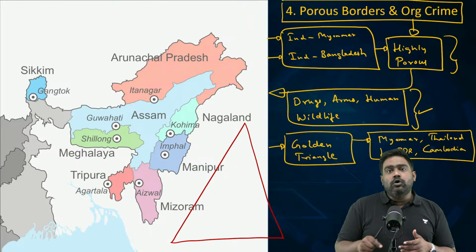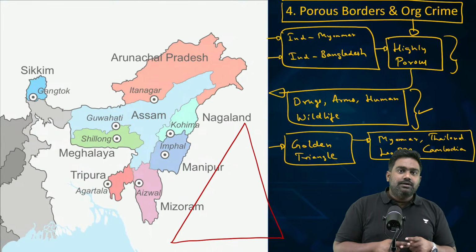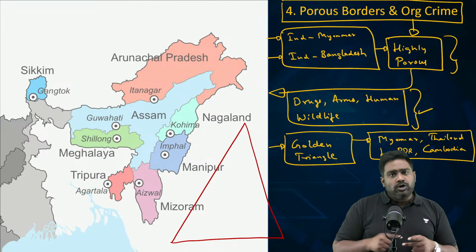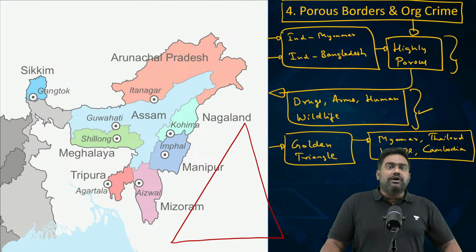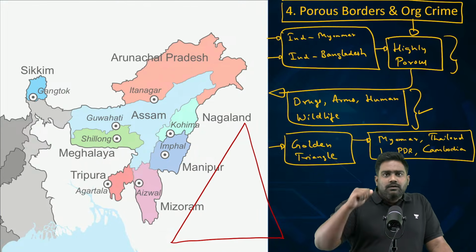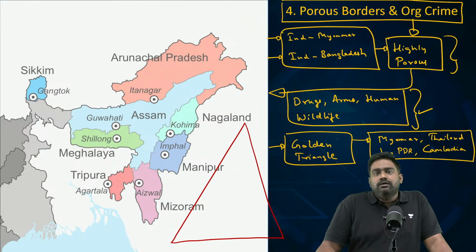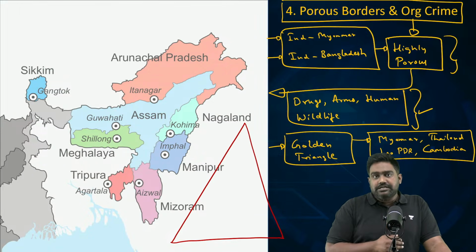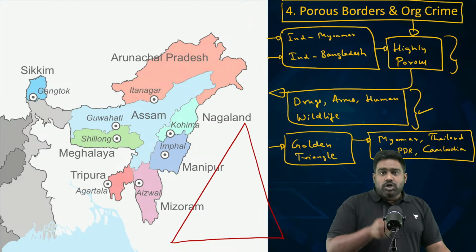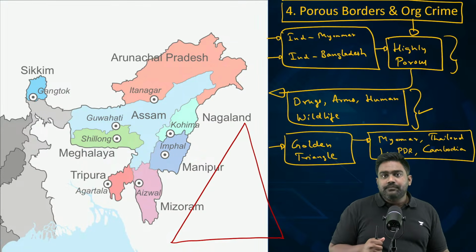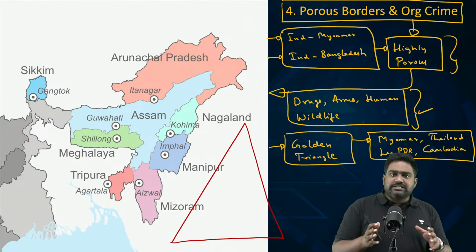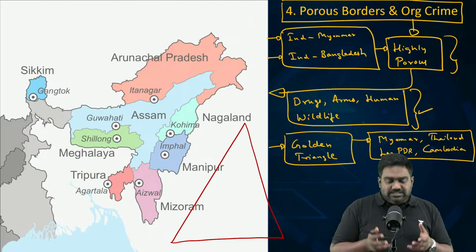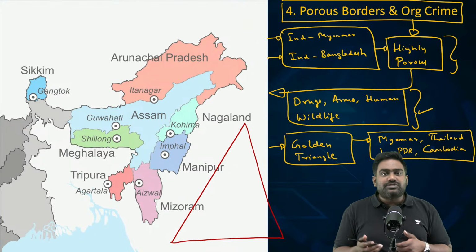There is a free flow of drugs and money. There is opium cultivation, and a lot of synthetic drugs are also produced, from cocaine to meth and other notorious drugs are widely produced and trafficked in this region. There are gambling casino centers in Myanmar, especially, which are operated and run by Chinese mafia. So there's an entire nexus, an entire ecosystem of organized criminal networks right on India's doorstep.